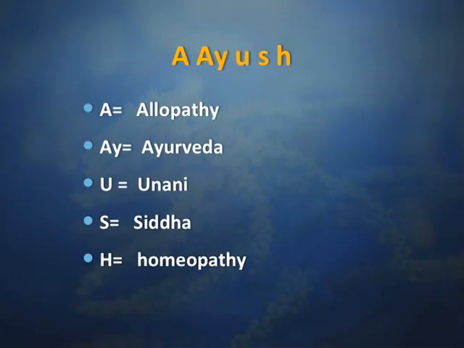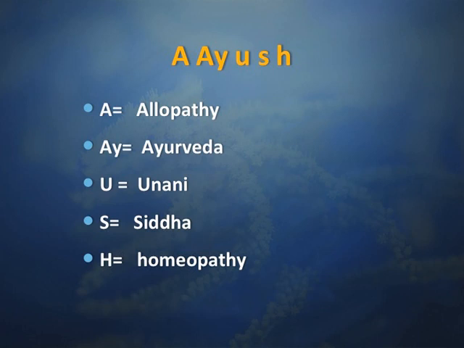As I was mentioning, there are different types of systems of herbal medicines available. Nowadays we are calling it AYUSH.